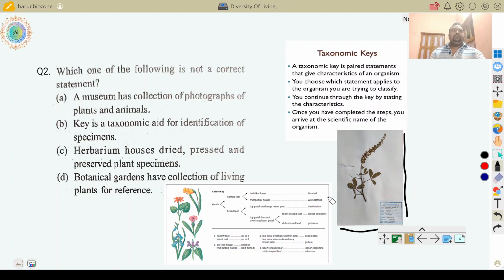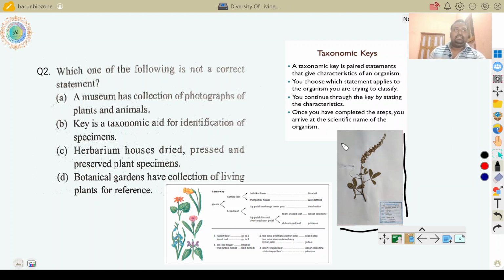The largest herbarium of India is the Central National Herbarium in Kolkata, where 2 million herbarium specimens are preserved on the basis of Bentham and Hooker system of classification.